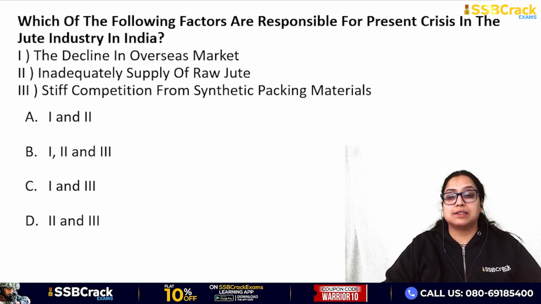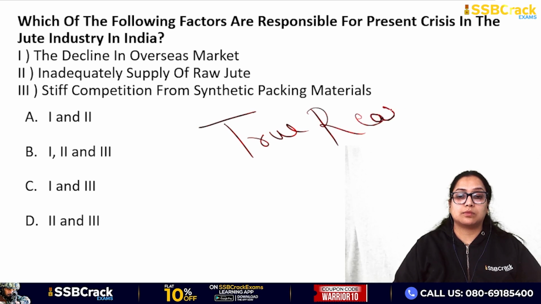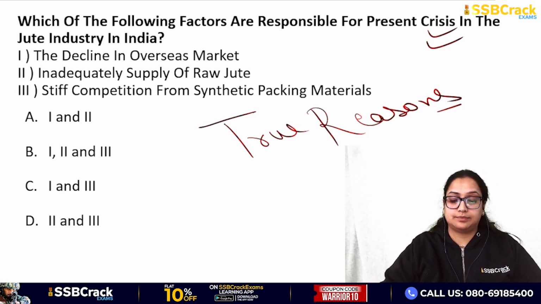Which of the following factors are responsible for the present crisis in the jute industry in India? Why are we seeing crises in the jute industry? Some reasons are given: the decline in overseas market, inadequate supply of raw jute, stiff competition from synthetic packing materials.